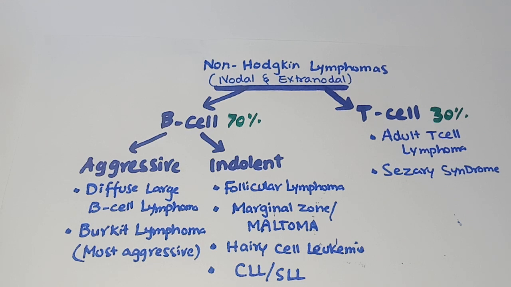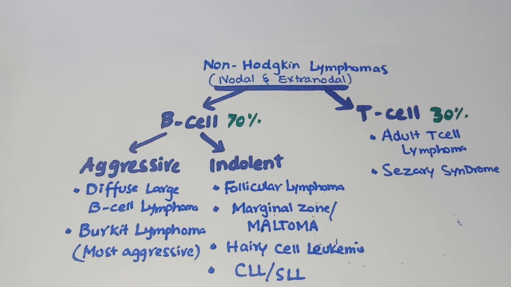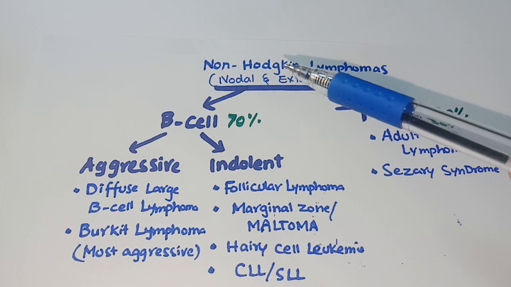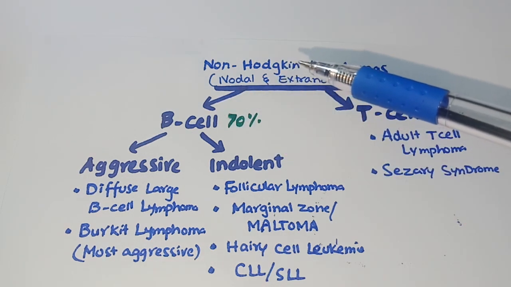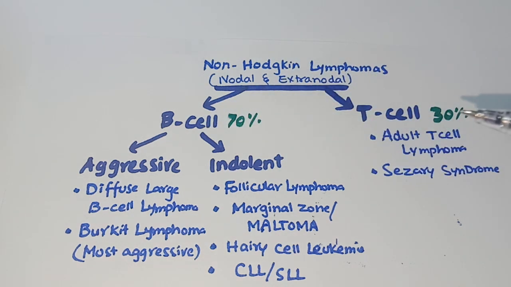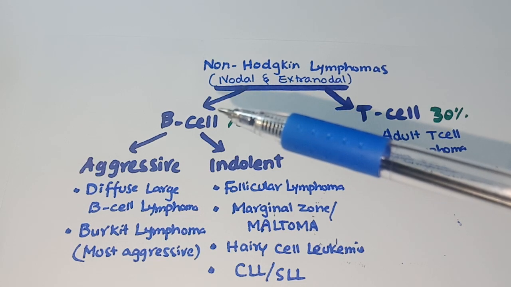Non-Hodgkin lymphoma arises from the lymphocytes, both B and T lymphocytes, and this lymphoma can be nodal and can be extranodal. It means it can arise from the lymph nodes, and it can arise from extranodal tissues such as GIT and skin. As we know, lymphocytes are of two types, B cells and T cells. This lymphoma can arise from B cells in 70% of cases and from T cells in 30% of cases. B cell non-Hodgkin lymphomas are more common.